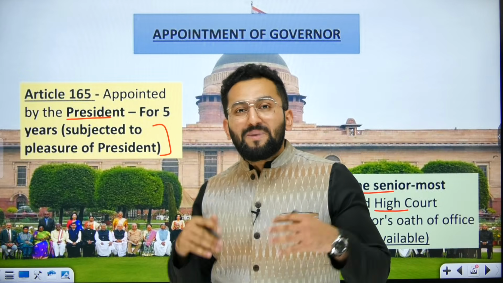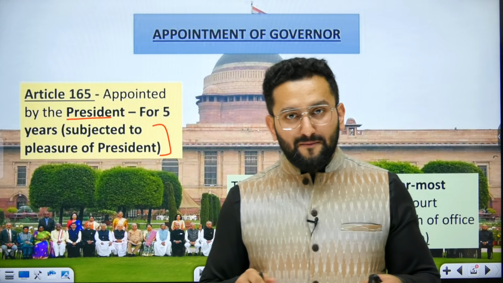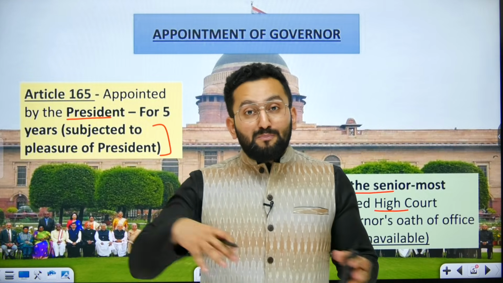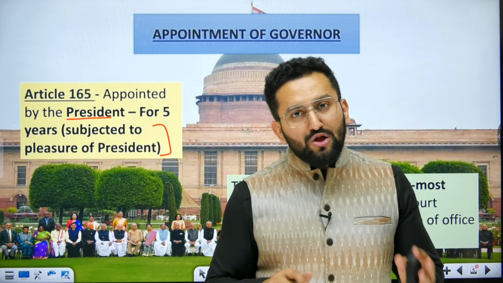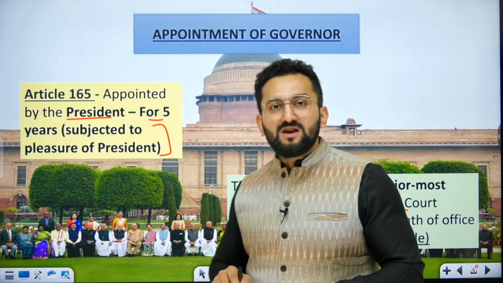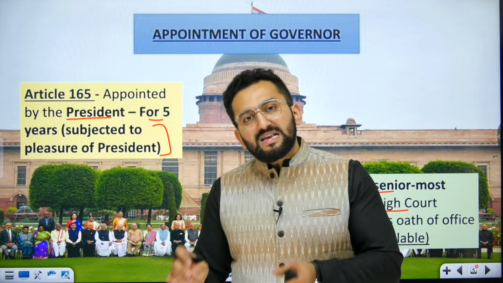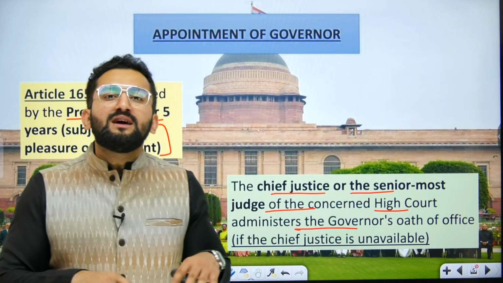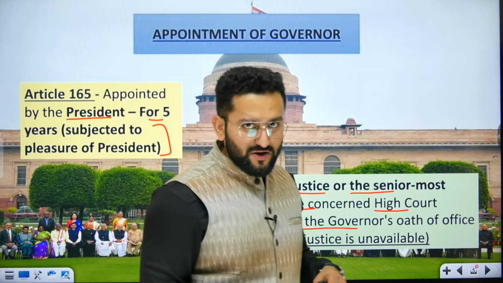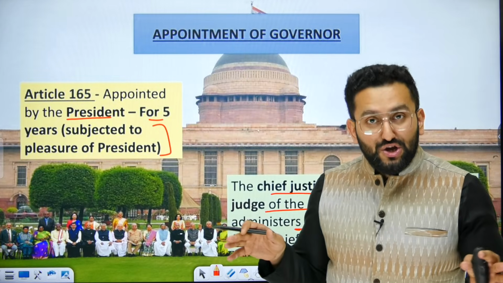I am using the words pleasure of the president here. What does it mean? It means my position as governor does not have a secure tenure. Although it is said that there is a 5-year term, meaning once I am appointed and no one has removed me, no one meaning the president has not removed me, then I can be in this position for 5 years. But this position is not secure.